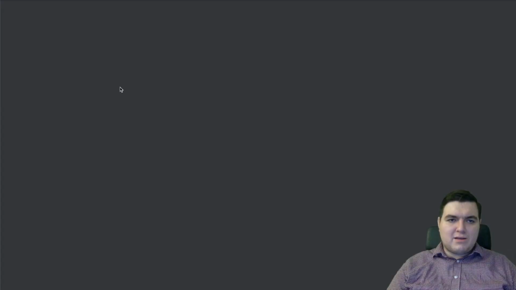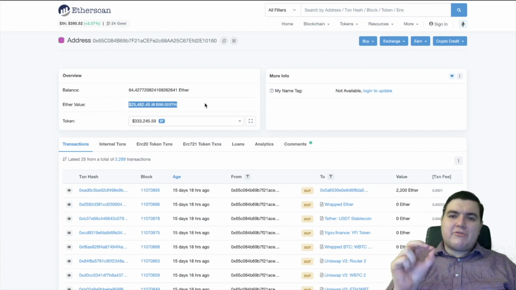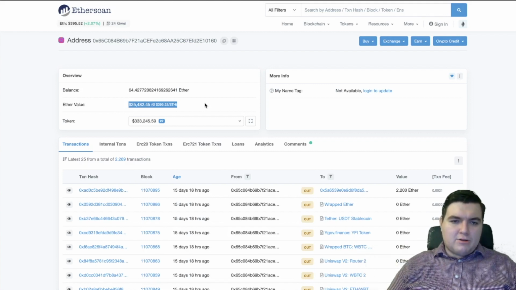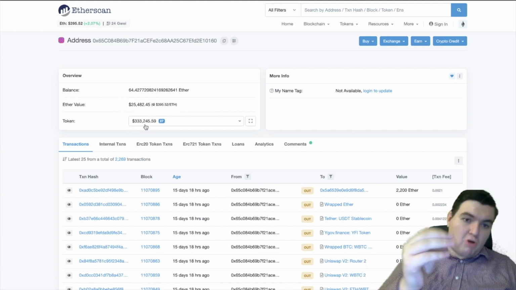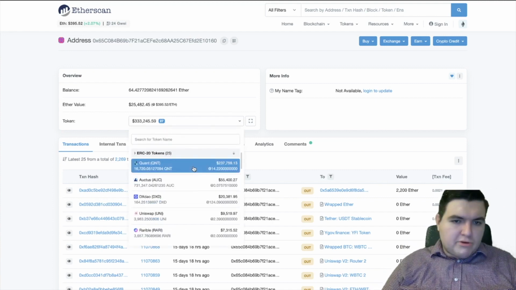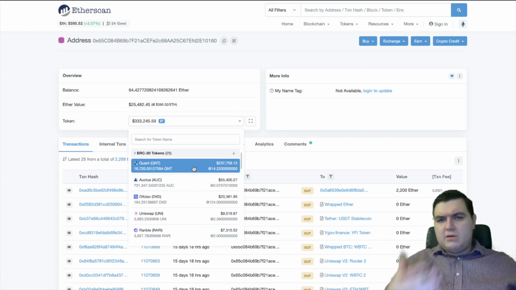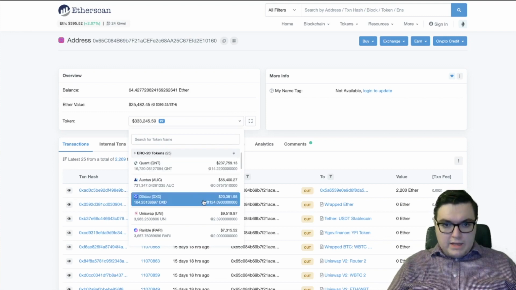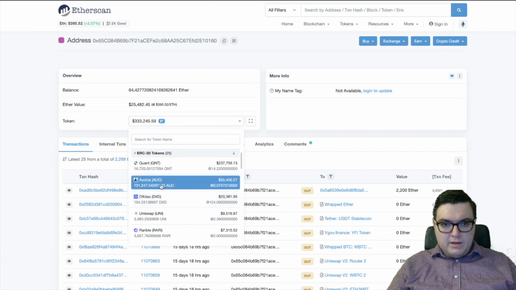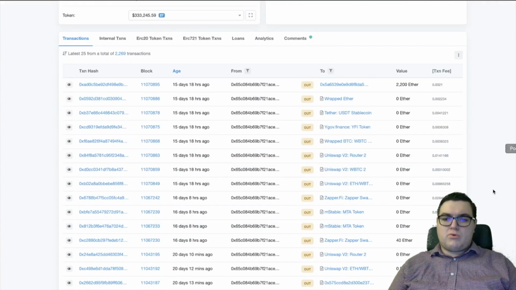If we look at Newbie.Ethereum, his Etherscan address currently has just an Ether value of $25,000. But if you look at his tokens, there are $333,000. And we can see that he has $237,000 of quant. So this might be an example. Hey, why is he mainly in quant? He has $20,000 in DXDAO, $55,000 in Octus. And then you'd look through what's going on.